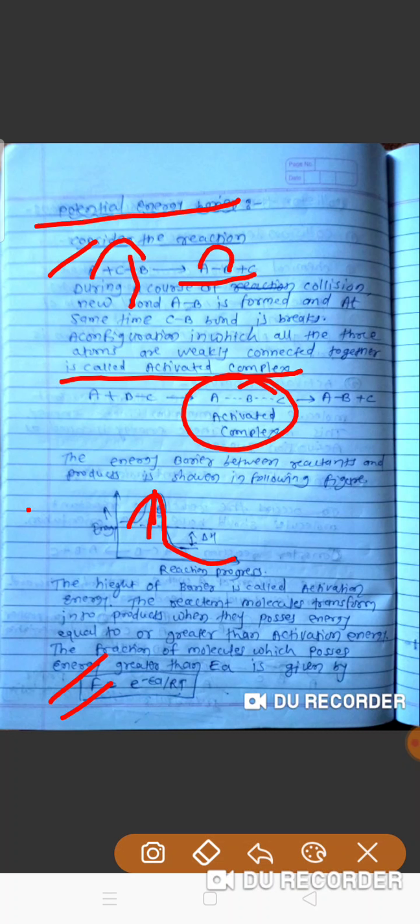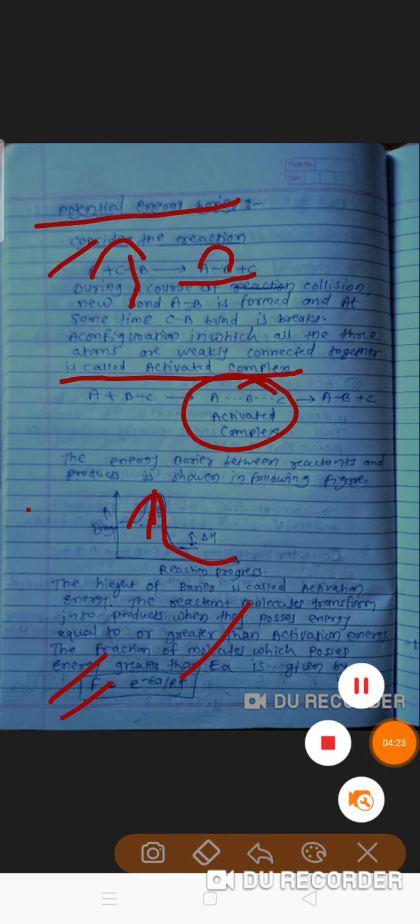The fraction of molecules which possess energy greater than the activation energy Ea is given by f = exponential of minus Ea upon RT. Okay, I hope you have understood.